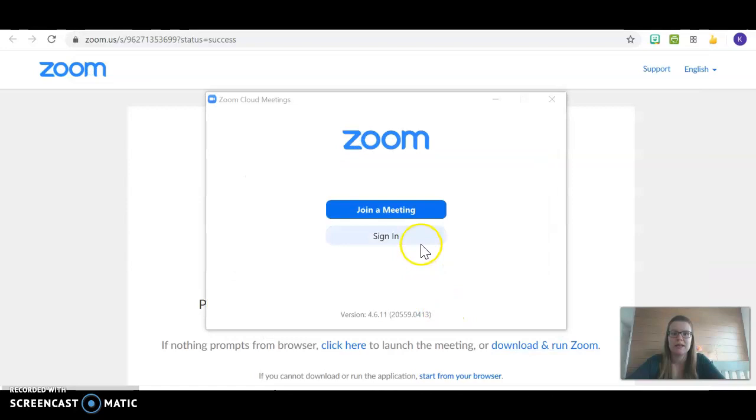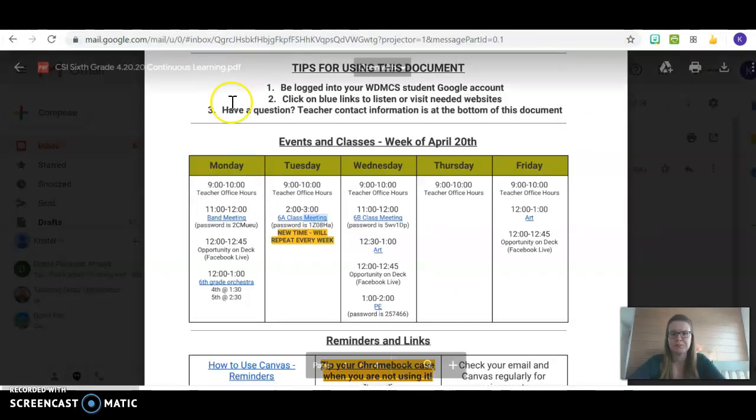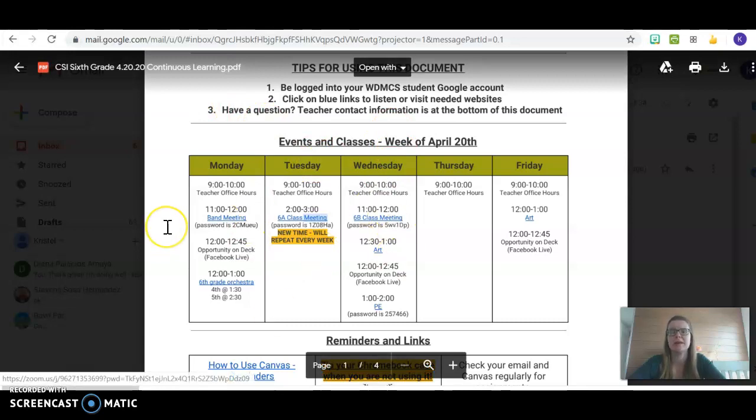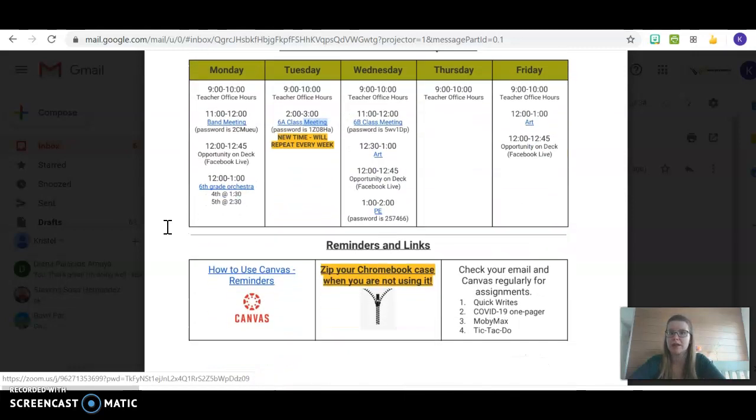So I'm going to go ahead and end this myself. Back out of here. I did download this, by the way. I sent it to you as a PDF. So that way, in case you're checking it somewhere where you do not maybe have access to your Google Drive, you should still be able to see it and click on all the other links.